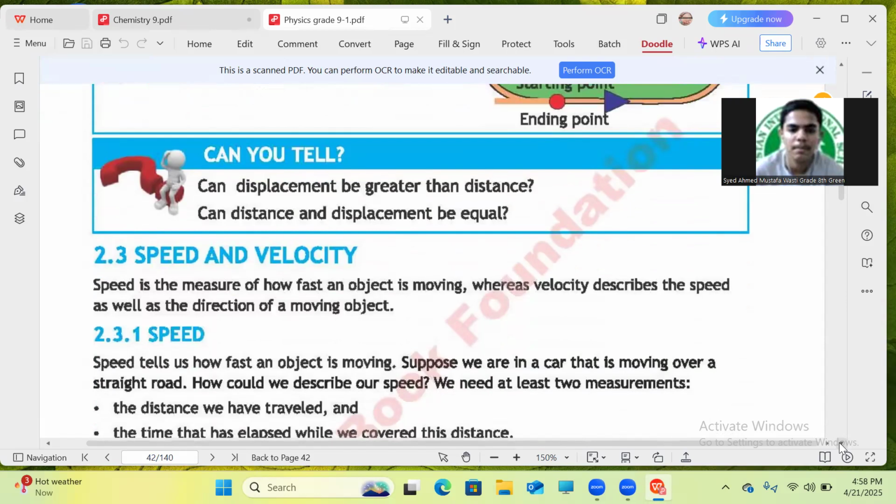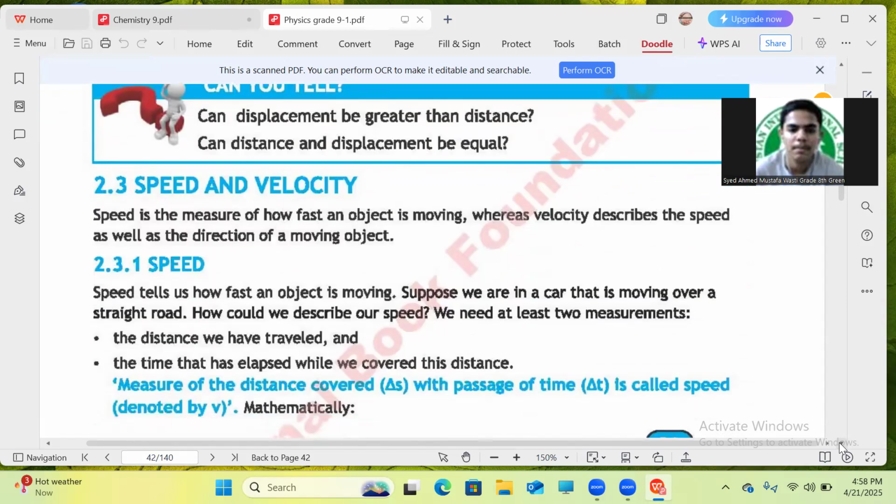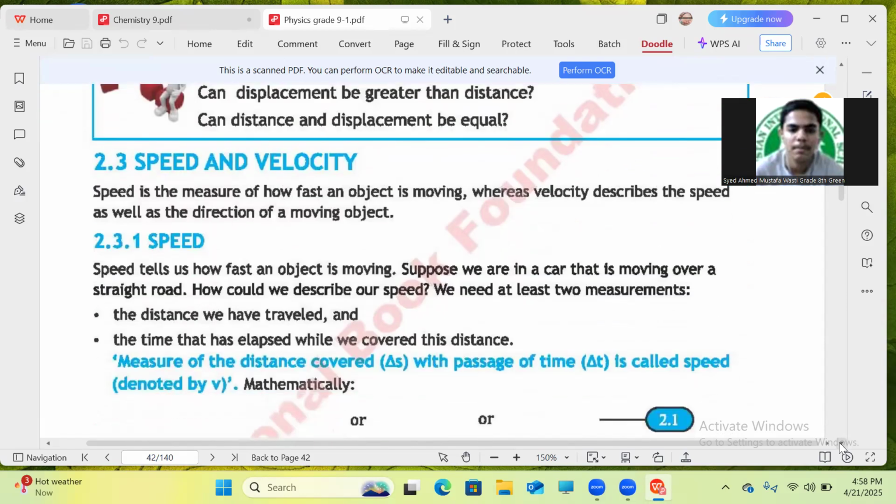Anyway, last lecture we were learning about displacement, speed, and velocity. So we are reading in our chapter the most important branch of physics, that is kinematics. Kinematics means that branch of physics in which we study motion without discussing the cause of motion. Am I right? Yes, ma'am.